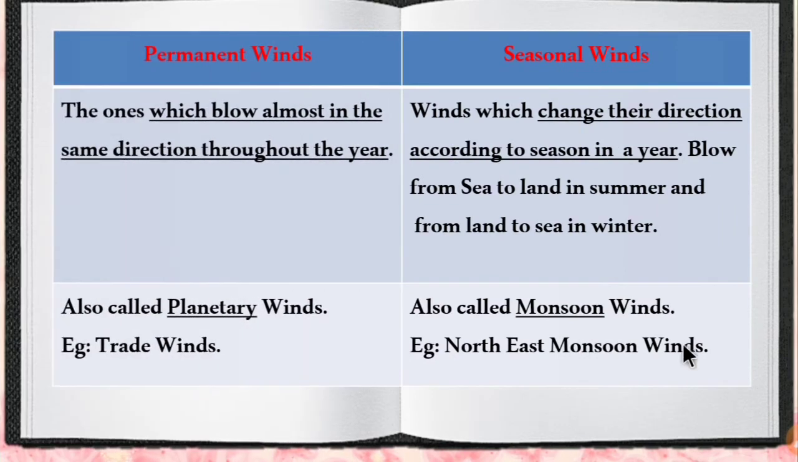The third is to distinguish between the permanent winds and the seasonal winds. Permanent winds are the ones which blow almost in the same direction throughout the year. Seasonal winds can change direction according to the season in a year. For example, they blow from sea to land in summer and from land to sea in winter. Permanent winds are also called planetary winds, example trade winds. Seasonal winds are also called monsoon winds, example northeast monsoon winds.